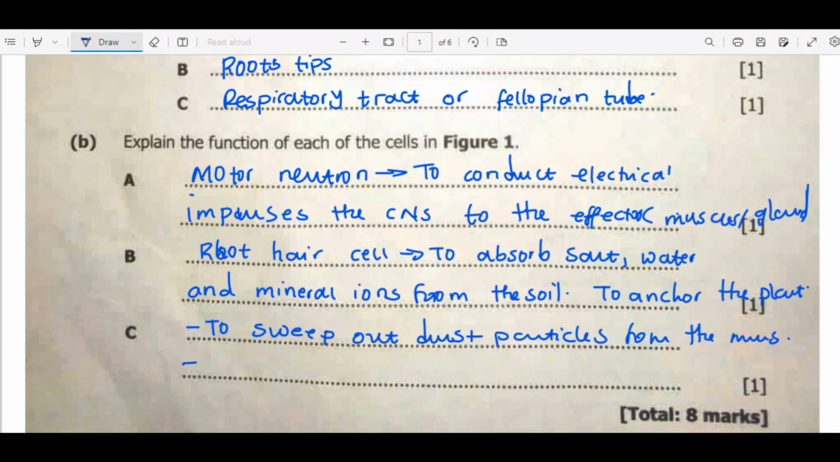If we consider this one as the fallopian tube, then we can say to help the ovum to move.